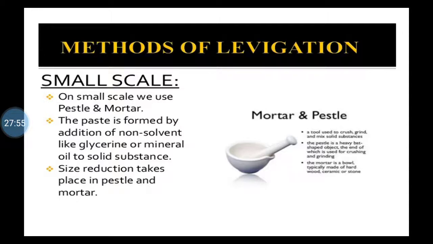So for preparing paste we have to use levigation. But when only two or three powders are to be mixed or size is to be reduced, we can call that trituration, isn't it? So size reduction takes place in the pestle and mortar, isn't it?